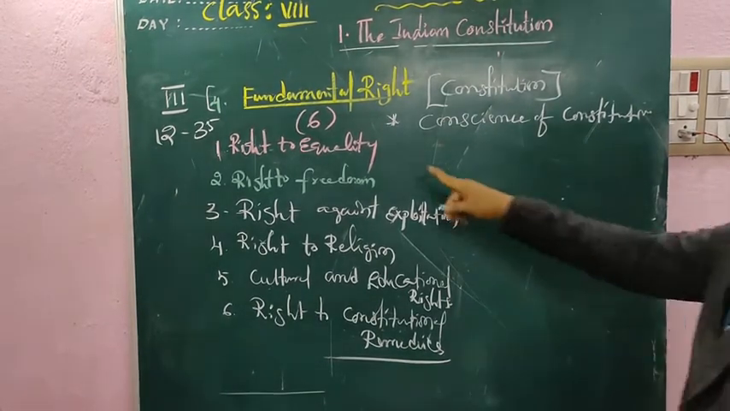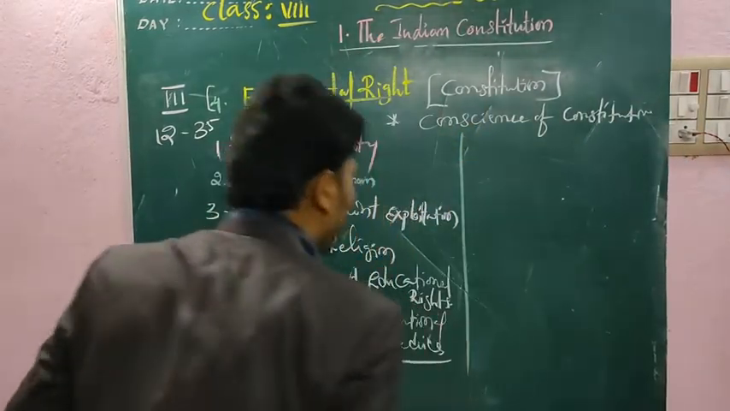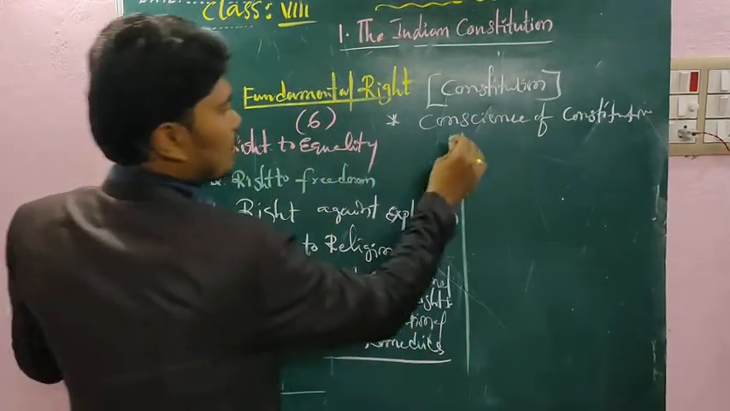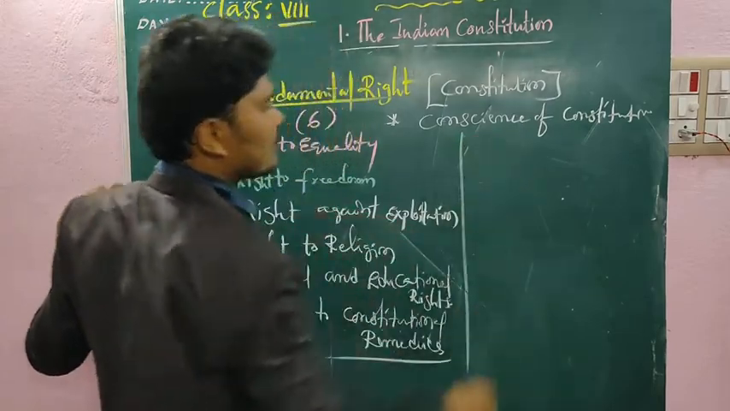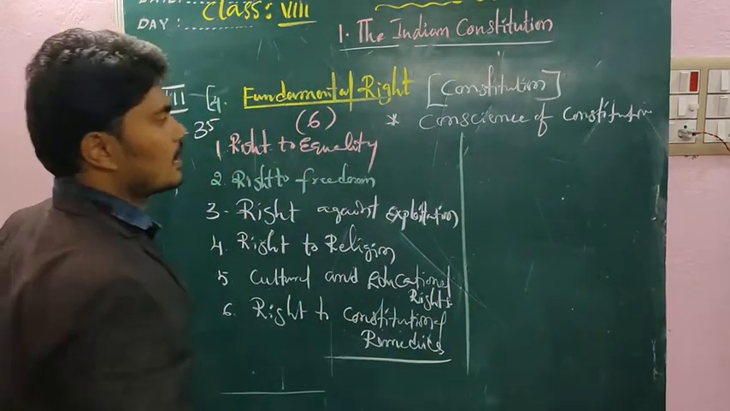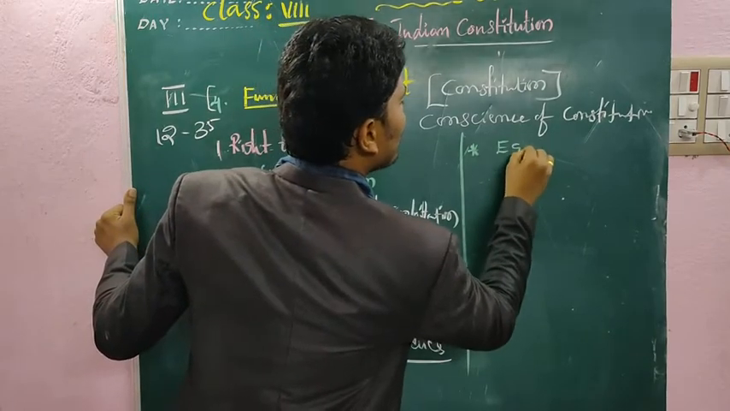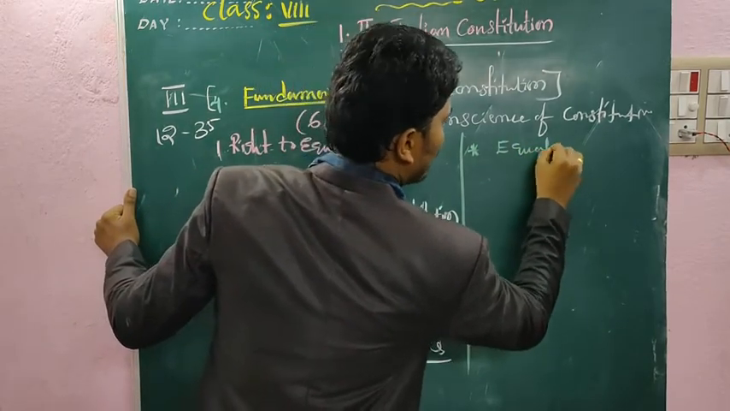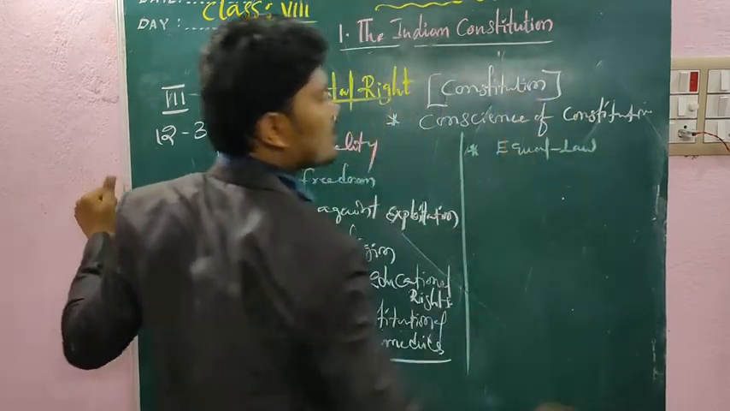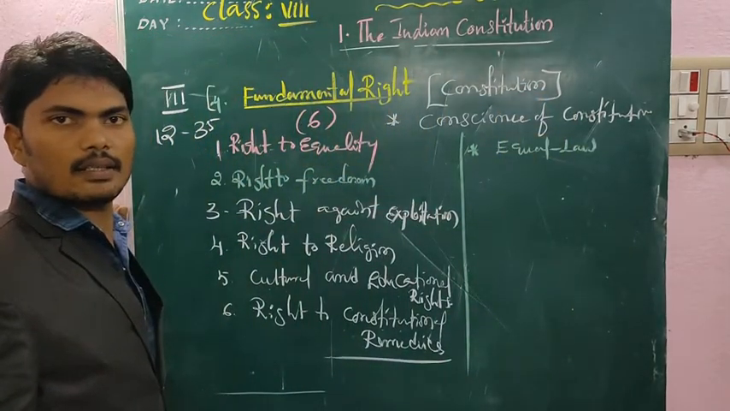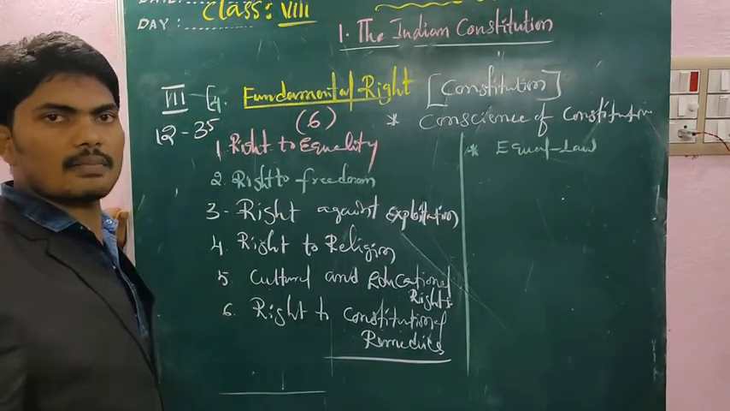Yes, right to equality. Then one by one we are going to discuss. What type of equality is there for us as per the constitution? First one, all are equal before law. This is the first one. There is no differentiation between each other.